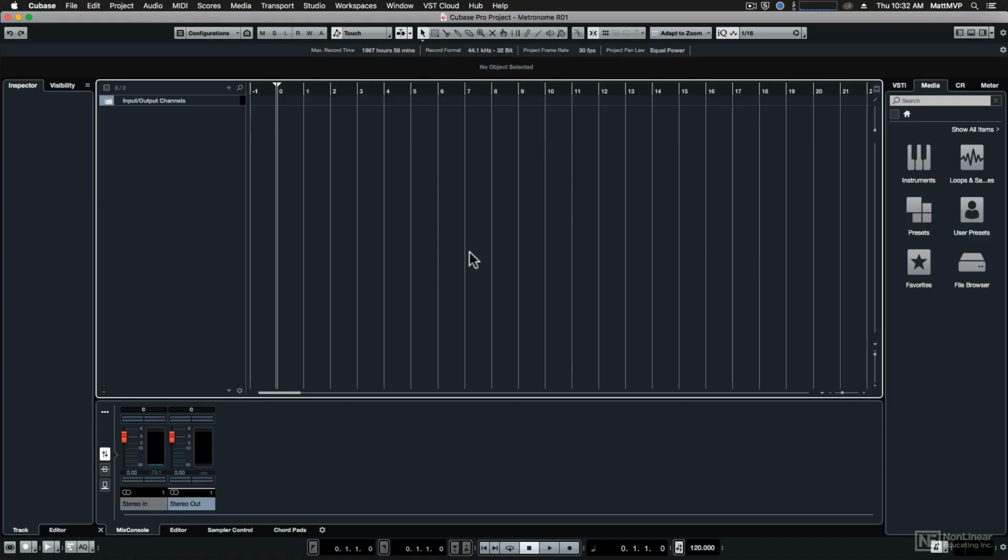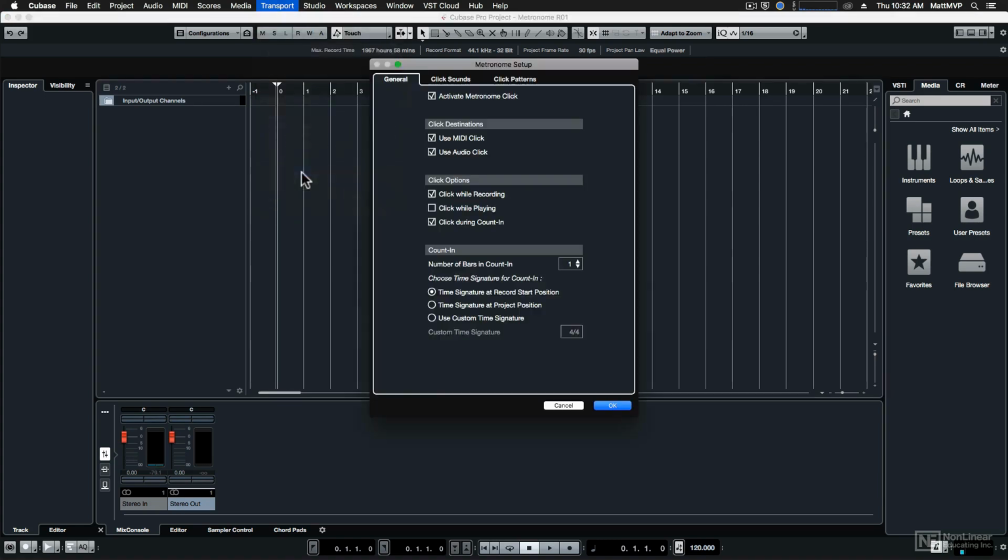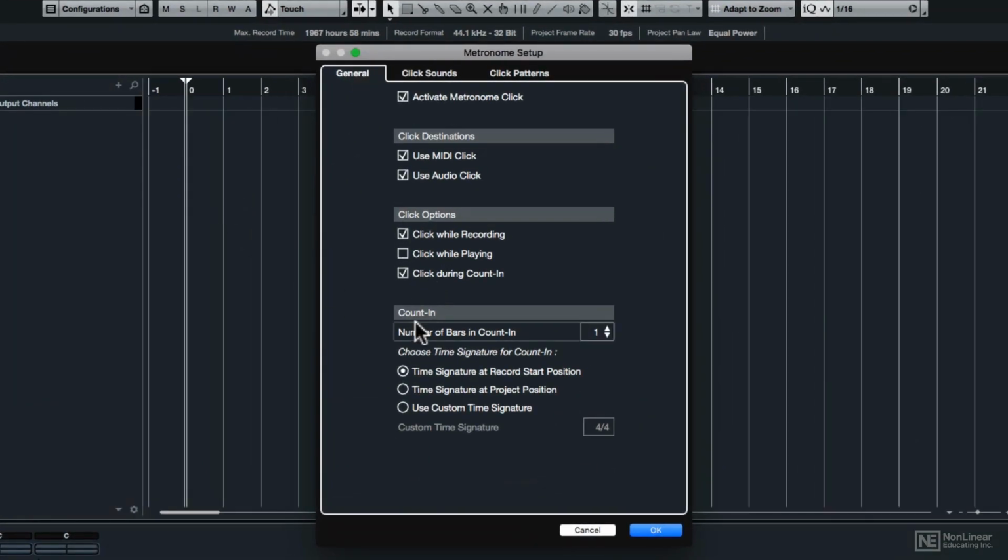Steinberg have added a whole bunch of new different metronome or click options, and let's get to those now by going to the transport menu and choosing metronome setup, because this whole window will look very, very different from what you're used to. We now have a 3-tab window in the metronome setup, but let's just look at what's in the general tab right now.